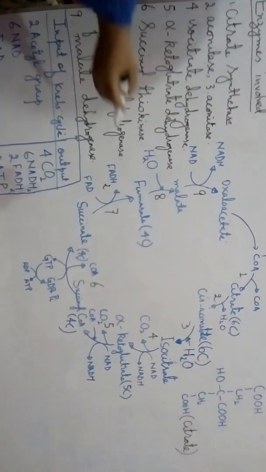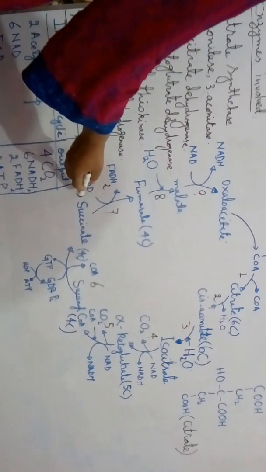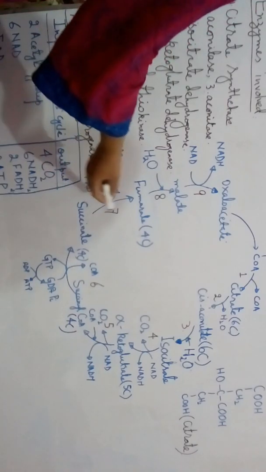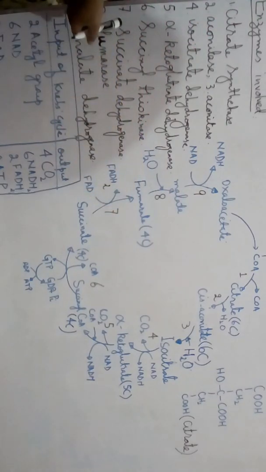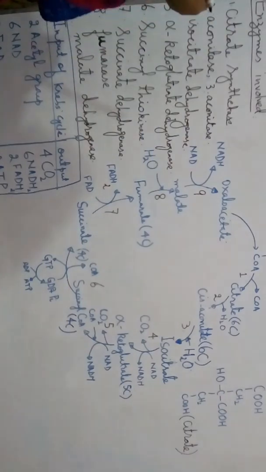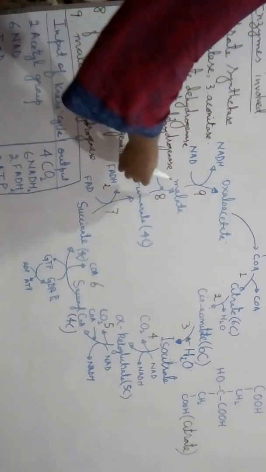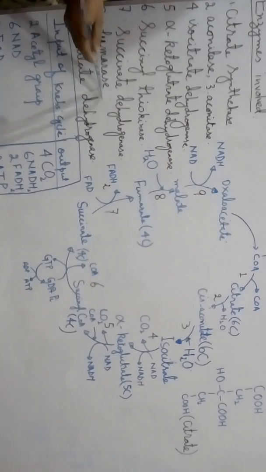Then in the next step, fumarate, which is formed as a result of catalysis by the enzyme succinate dehydrogenase, gets changed into malate, and during the process a water molecule enters. The enzyme involved at this step is called what?